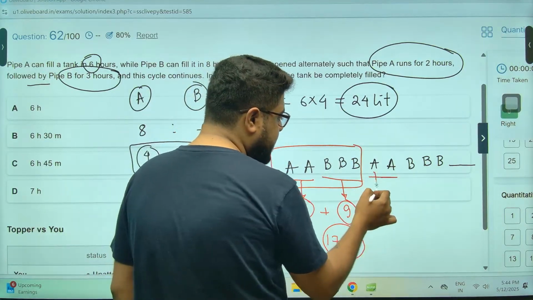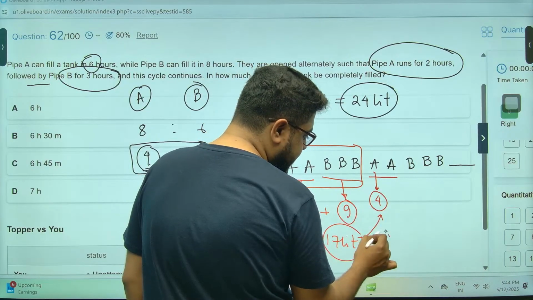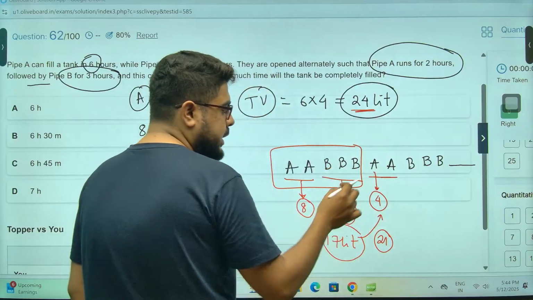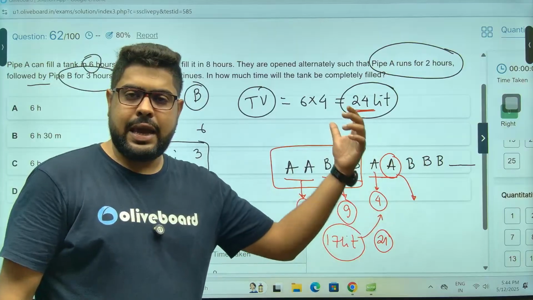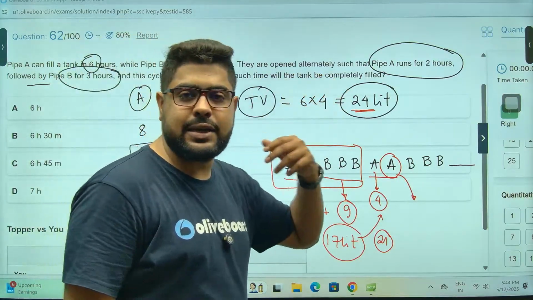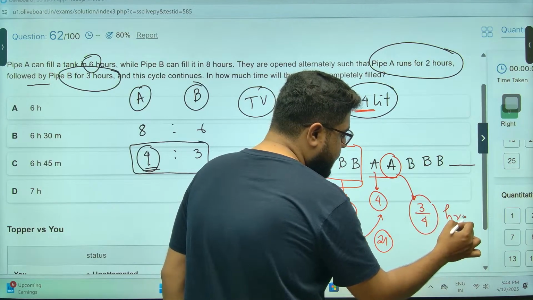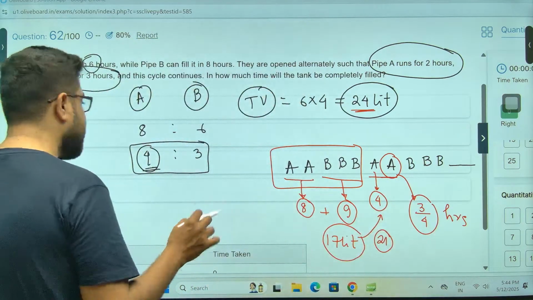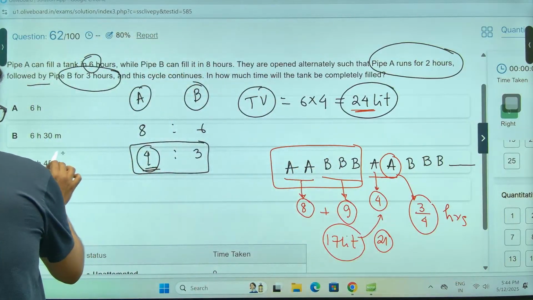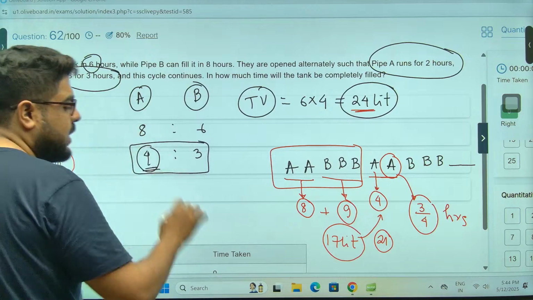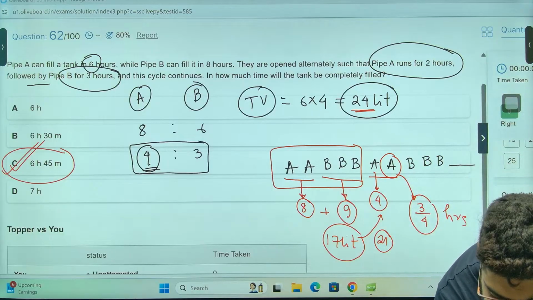Then A will again come. A will fill 4 liters. So 17 plus 4, 21 liters done. I need 3 liters more. Now in the next hour, A will fill 4 liters, but I only need 3 liters. So the time taken by A will be 3 by 4 hours. So you don't need to do anything. 3 by 4 hours means 45 minutes. No calculation required, sir. 45 minutes is there in only one option, and that has to be my answer.